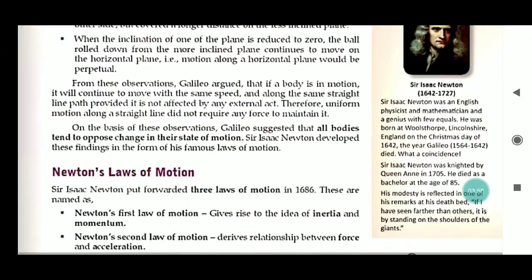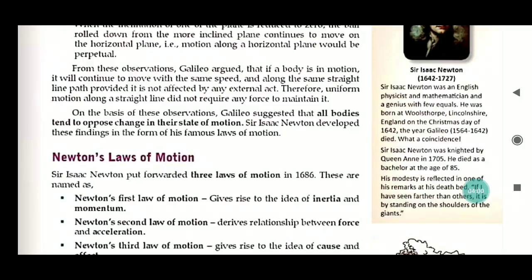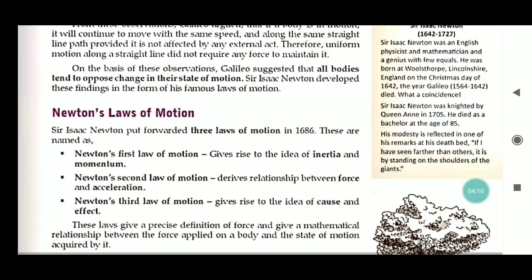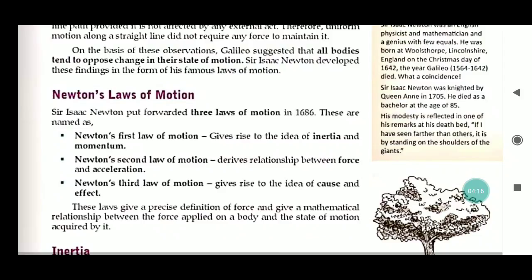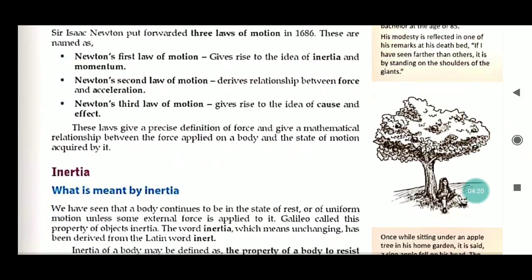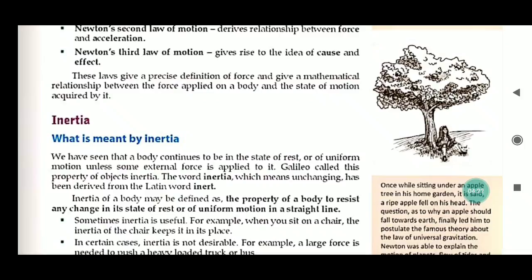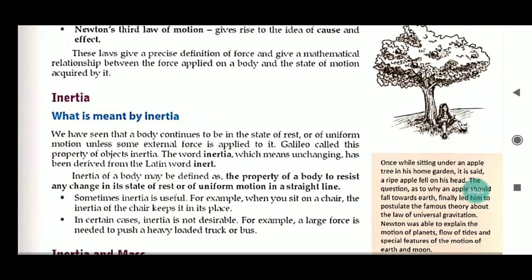Now, Newton's laws of motion. Sir Isaac Newton put forth 3 laws in the year 1686. These are Newton's first law of motion, which is also known as inertia and momentum, Newton's second law of motion, force and acceleration, and Newton's third law of motion, that is cause and effect. So we will read about inertia. What is inertia and how does it work?